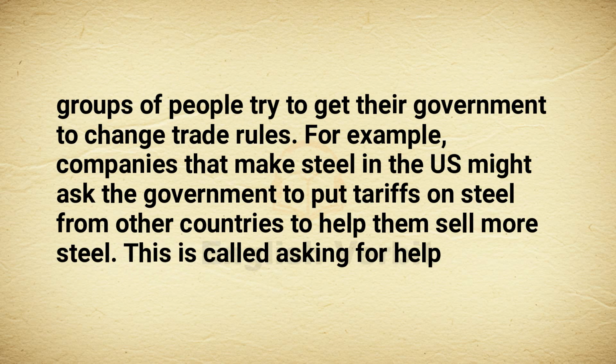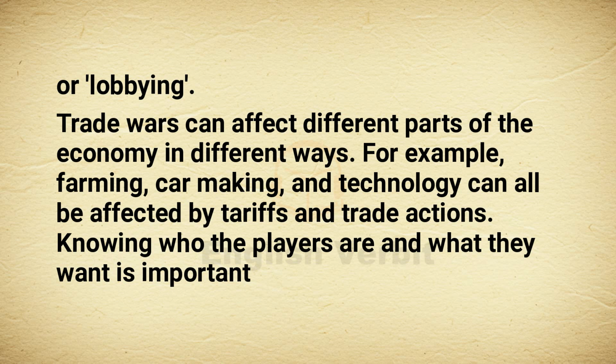Sometimes, groups of people try to get their government to change trade rules. For example, companies that make steel in the US might ask the government to put tariffs on steel from other countries to help them sell more steel. This is called asking for help or lobbying. Trade wars can affect different parts of the economy in different ways. For example, farming, car making, and technology can all be affected by tariffs and trade actions.